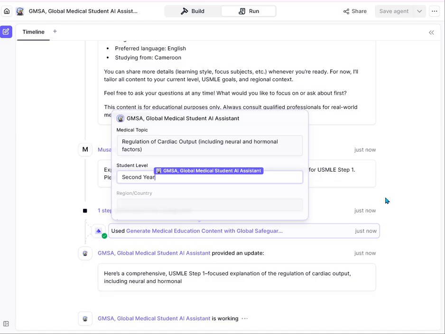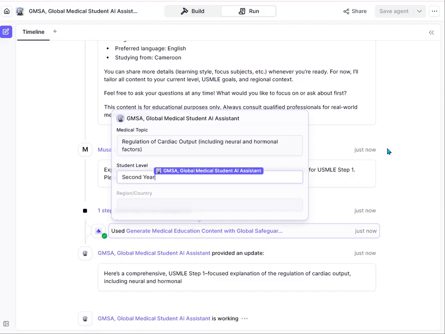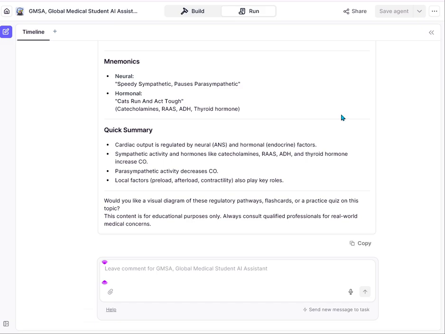They already know I'm a year 2 student, and they know exactly what they'll give me for year 2. And the good news is that when you have this agent with you, it takes less than no time. I'm sorry about that. Maybe the network is quite slow, or there's a glitch somewhere in the platform, but it's going to come back soon.